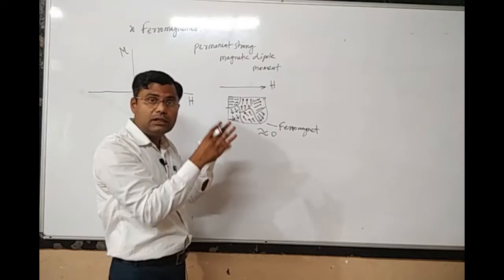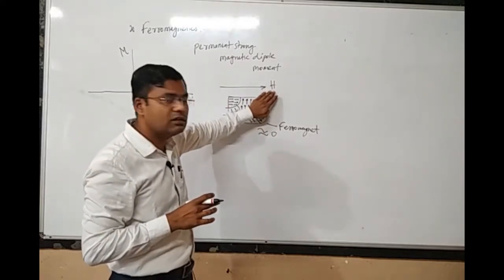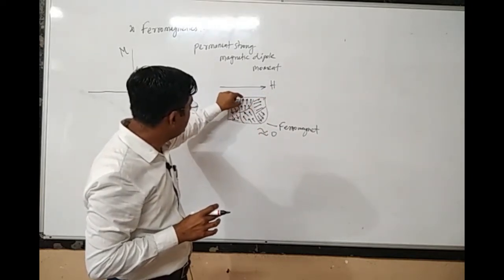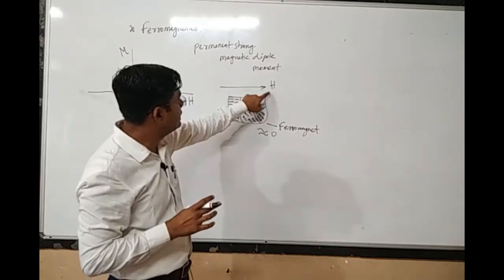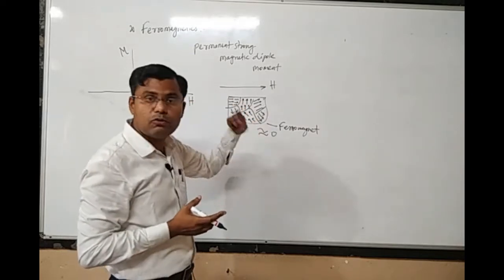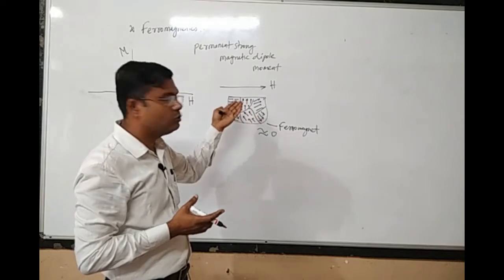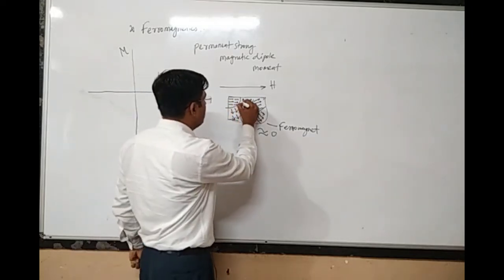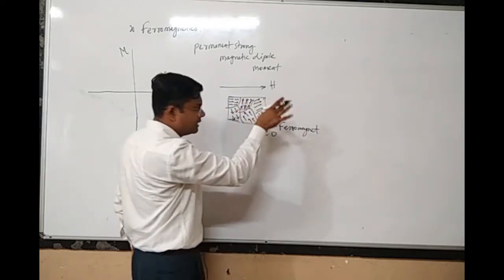That depends on the intensity of the external magnetic field. The extent to which these dipoles get aligned with the direction of the external field depends on its intensity. If the intensity is more, the alignment would be rapid and more. If the intensity is less, the alignment would be slow and less. So these atomic moments would be trying to align themselves in the direction of the external magnetic field.